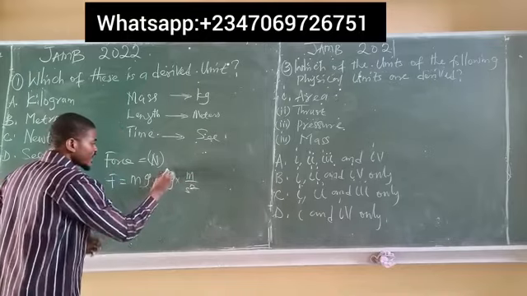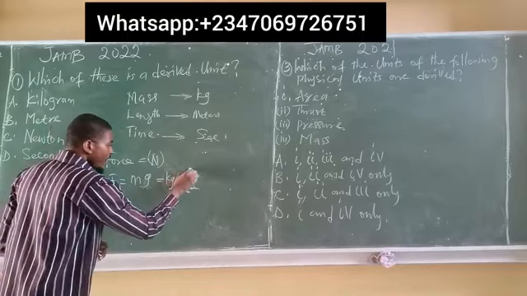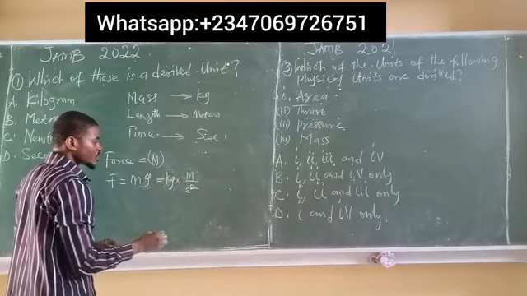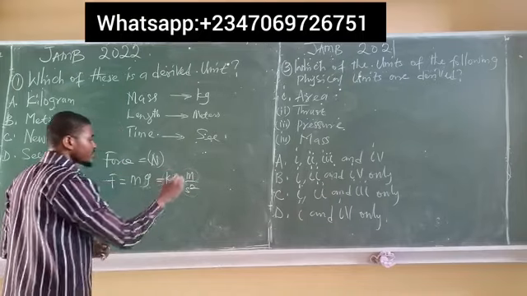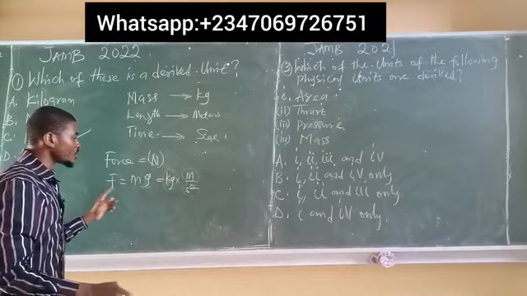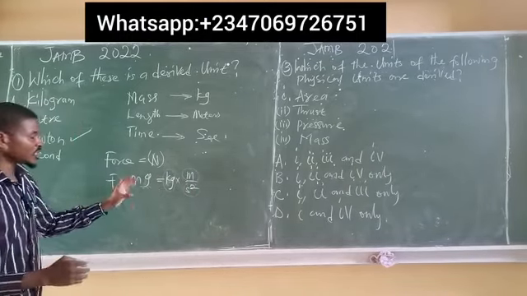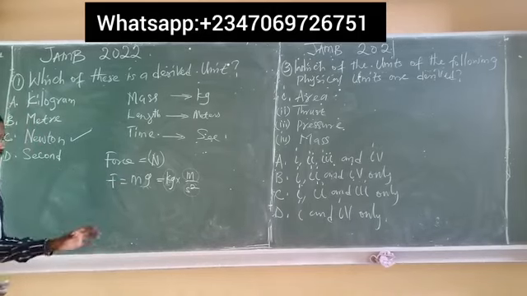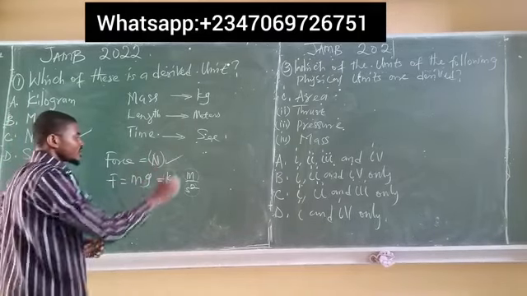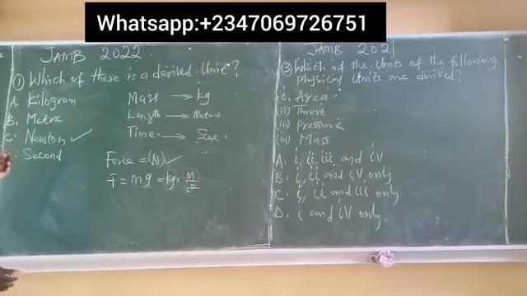So you notice that kilogram is a fundamental unit. We have meter here, which is a fundamental unit as well. We have second, which is also a fundamental unit. So force actually needed three fundamental units to combine to produce it. Which means force is a derived quantity and its unit, Newton, is a derived unit. So option C is the correct answer to that particular question.